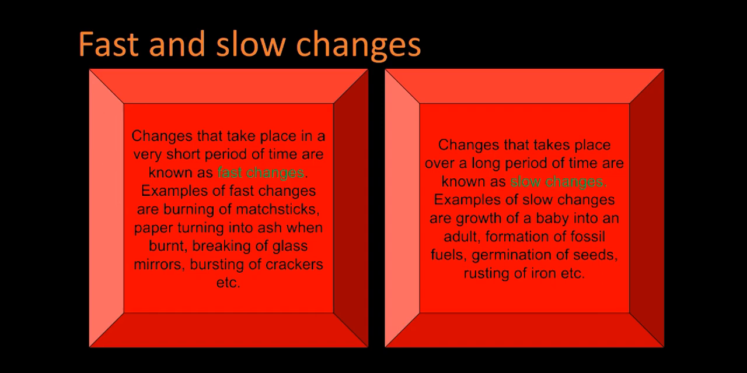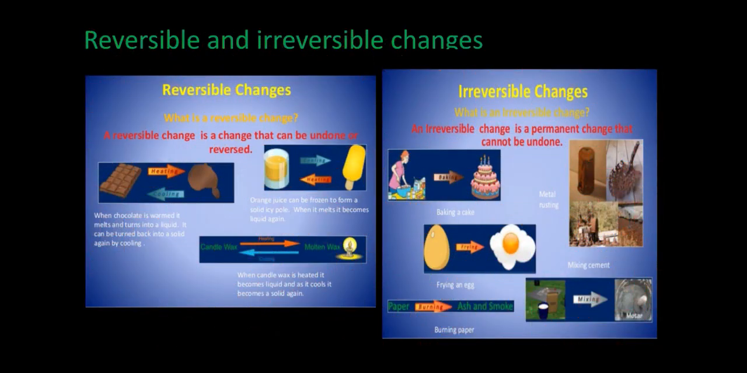The next types of changes are reversible and irreversible changes. You have studied this type of change in your class 6th and 7th also. The change that can be reversed, that can get back to its original substance by changing the condition that brought the change, that type of change is called a reversible change.